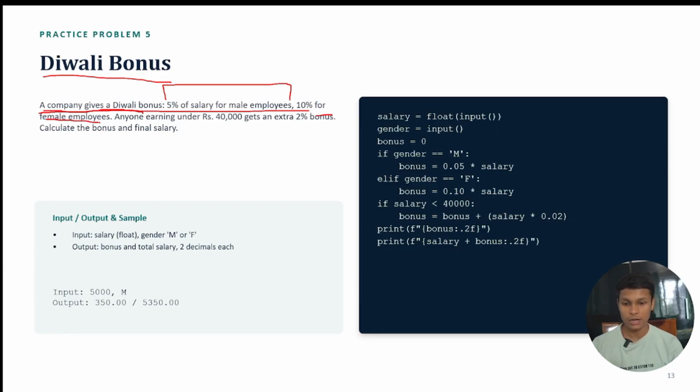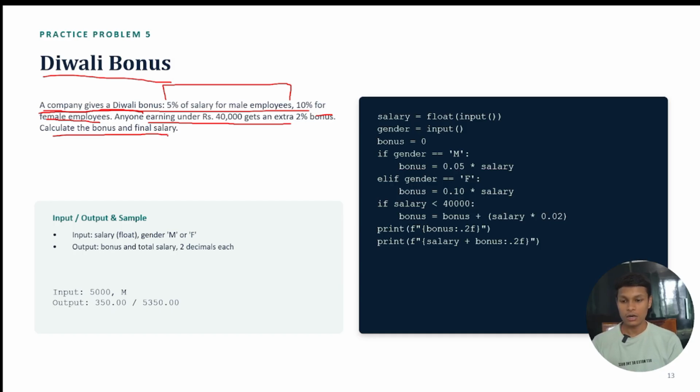That means gender inequality was there? No, not like that, sorry. 5% to male employees and 10% to female employees. Anyone earning under rupees 40,000 gets an extra 2% bonus. So we are going to calculate the final salary. Okay, so in this question there are three conditions.